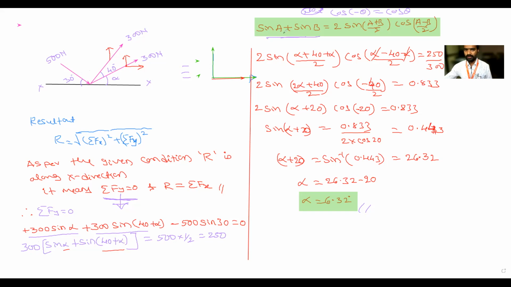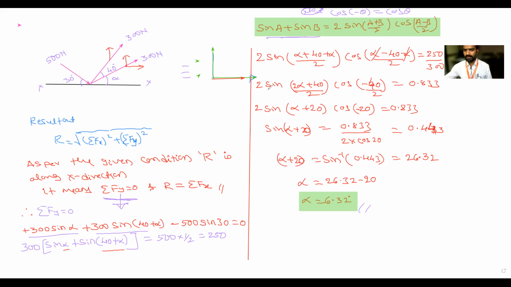Okay. So we know that sin A plus sin B is equal to 2 times sin of (A plus B) by 2 and cos of (A minus B) by 2. Applying that formula, A means alpha, B means 40 plus alpha. So here 2 sin of (A plus B) divided by 2, A means alpha plus B means 40 plus alpha, divided by 2, into cos of (A minus B) divided by 2, A means alpha minus (40 plus alpha), divided by 2, is equal to 250. I will transfer this 300 to the right hand side, so it is divided by 300.